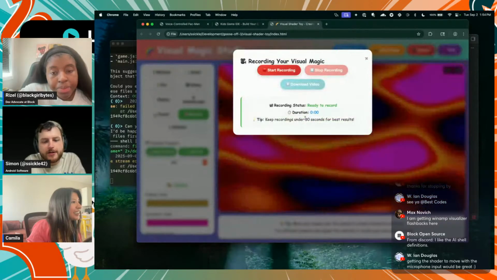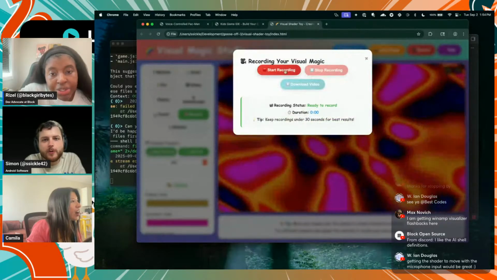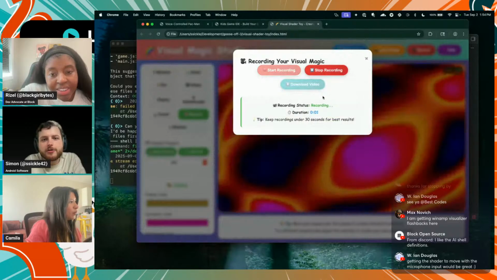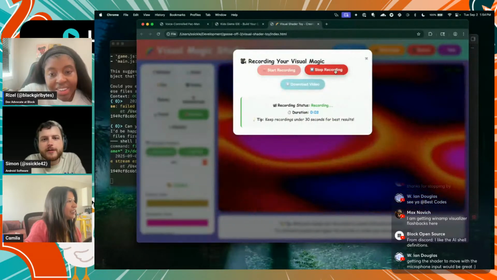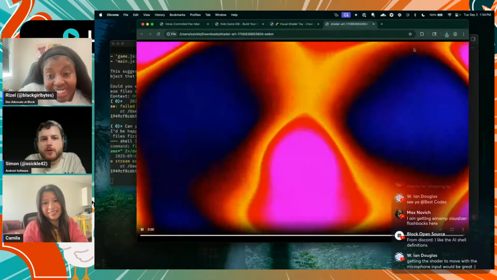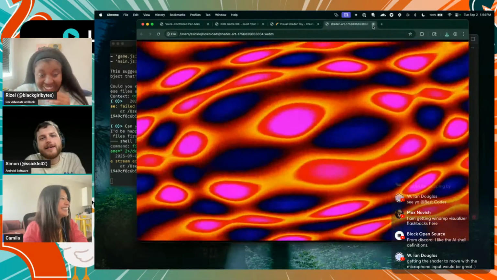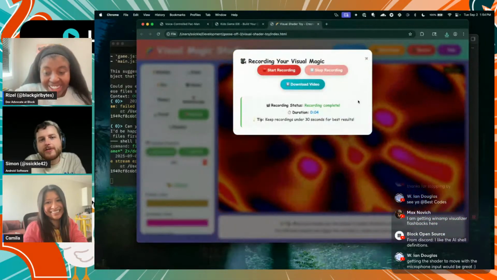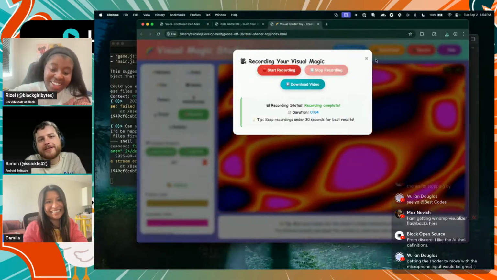Oh, if you hit Command R, it records it. Oh, that's cool. But please tell me this actually works. Stop recording, download video. Oh my gosh, it worked. That's cool. Okay. It didn't tell me that it put that feature in there, but come on.